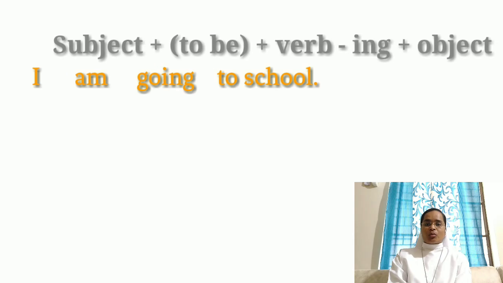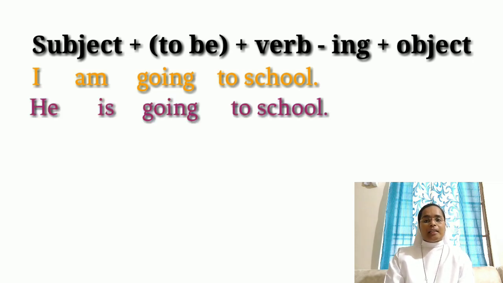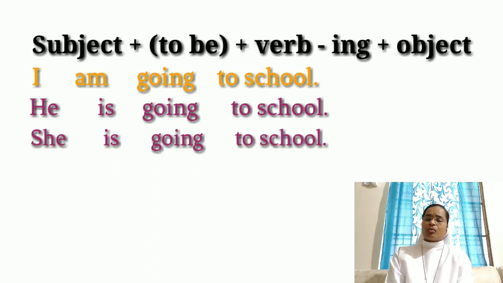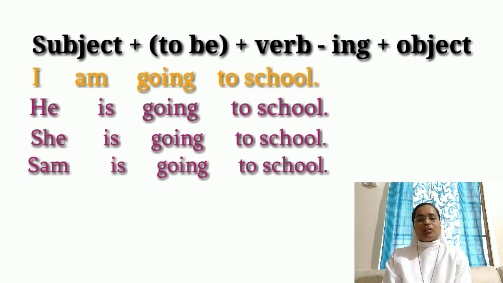I am going to school. Here, I is the subject, and along with I, we always use the helping verb to be form am. Then go is the base form of the verb, so along with the base form we have to use ing. So I am going to school. He is going to school. He is a singular subject, so along with all the singular subjects we need to use is. So he is going to school. She is going to school. Sam is going to school. So all these 3 are singular subjects. So we have to use the helping verb is.